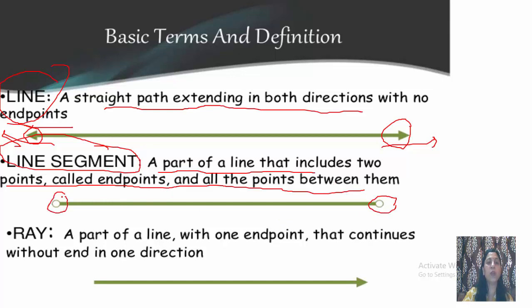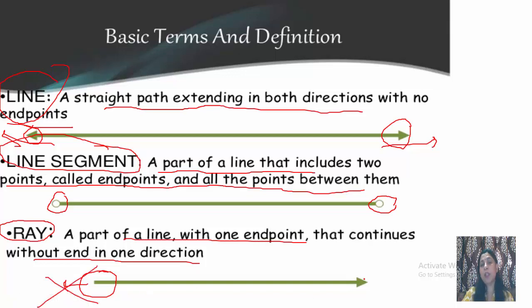Terminated means it will not extend further on either side. Next is ray: a part of a line with one endpoint that continues without end in one direction. As you can see, this is a ray. This part is terminated, means this ray cannot be extended towards this side, but the arrowhead is showing that it can be extended towards this side. So if we look at all three, line and ray have infinite length, whereas line segment has a fixed length.